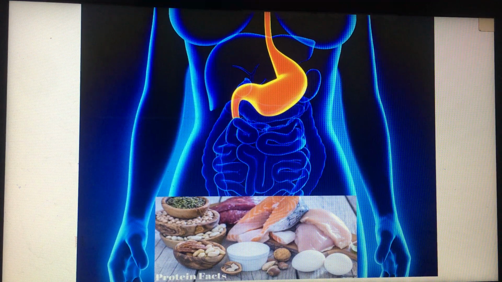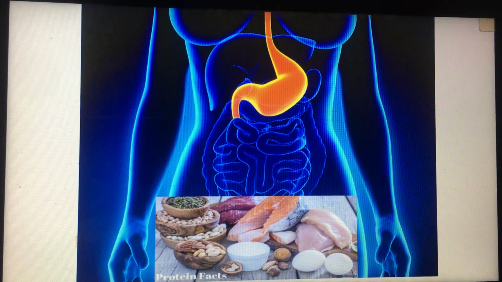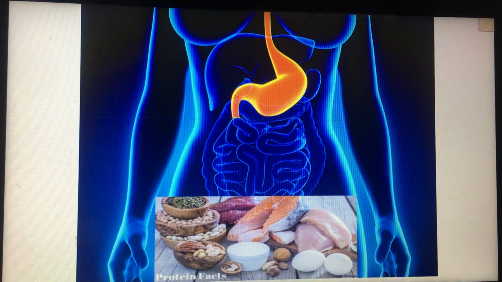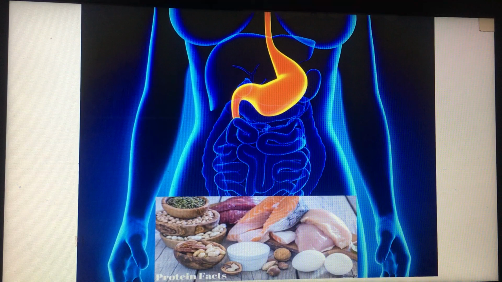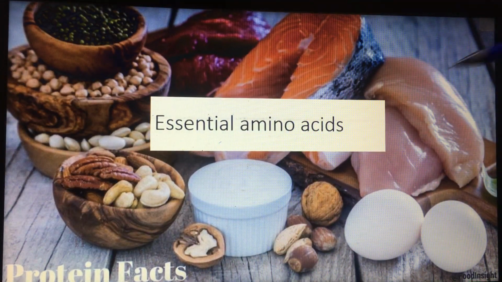If you remember, we said before that the amino acids that are supplied in the diet, because the body cannot make them, are called essential amino acids. So essential amino acids we take from food because our body cannot make them.